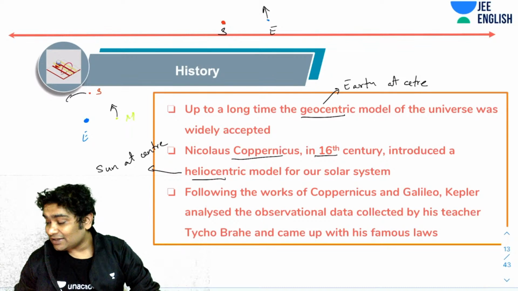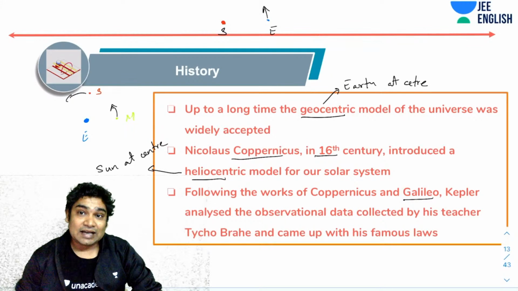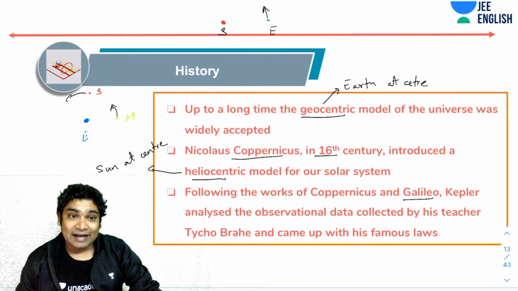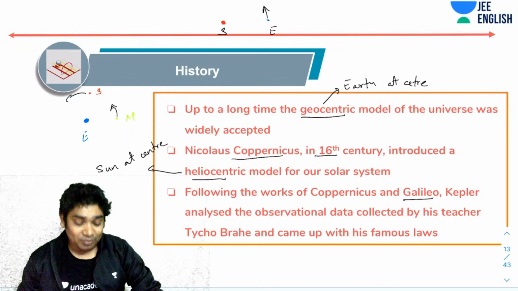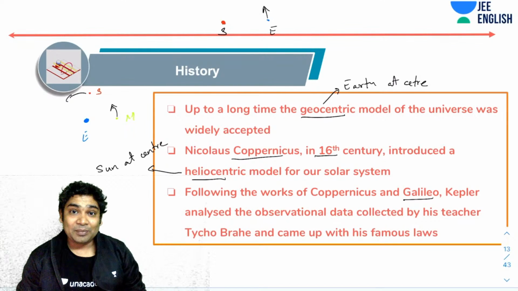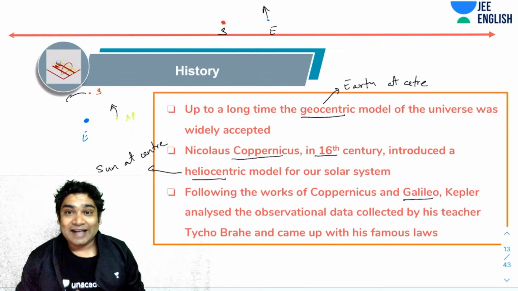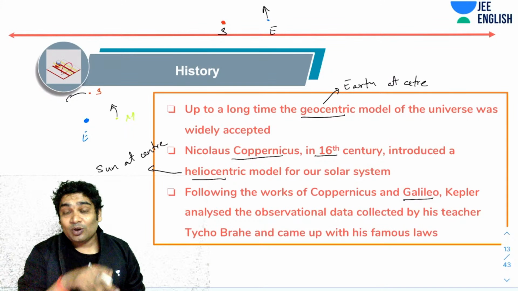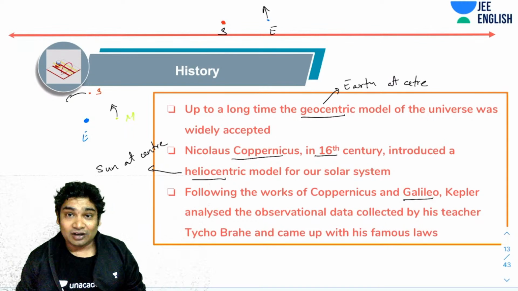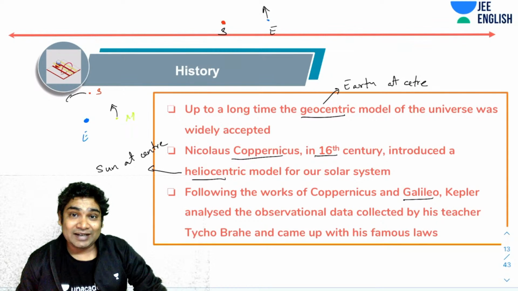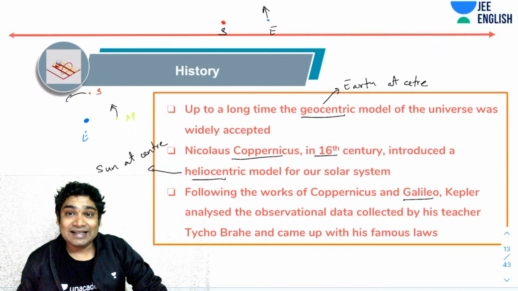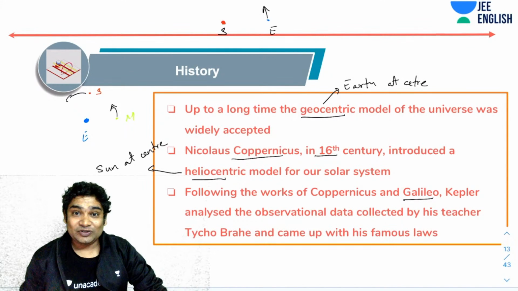So Copernicus suggested this, and Galileo, you will realize, propagated his ideas further. It was actually Galileo who made the idea more popular and spread it because he could prove it. Now, Copernicus only had this theory in his head, right? He had no proof of this. But Galileo, with the help of his telescope, would mark the charts, the positions of all the planets on a daily basis, and hence he was able to prove this.